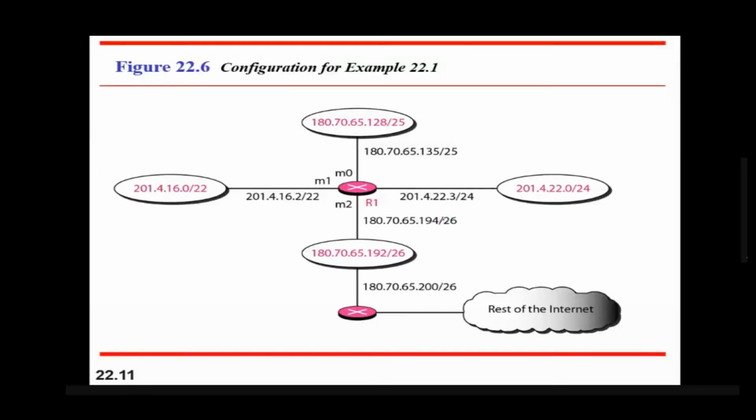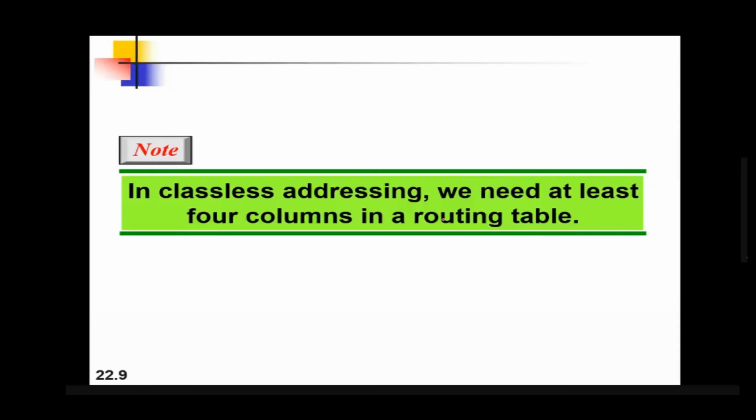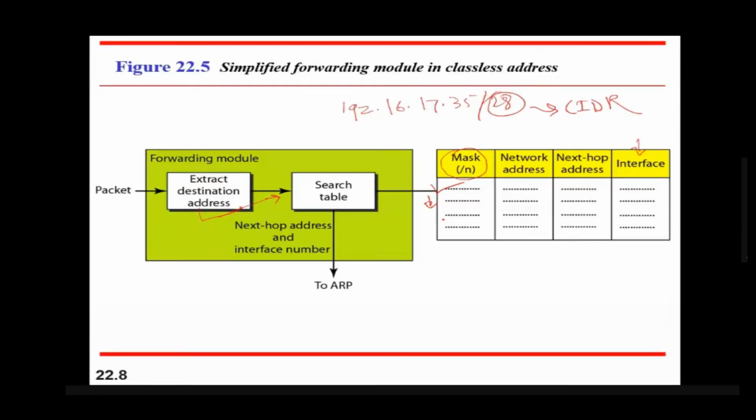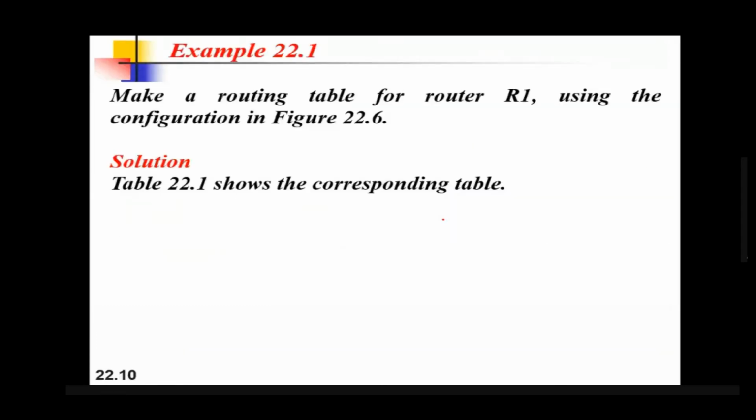The routing table contains 4 entries: mask, network address, next hop, and interface. These entries are required.